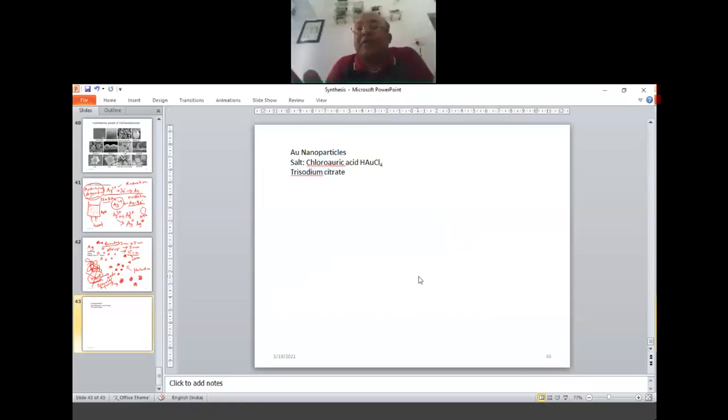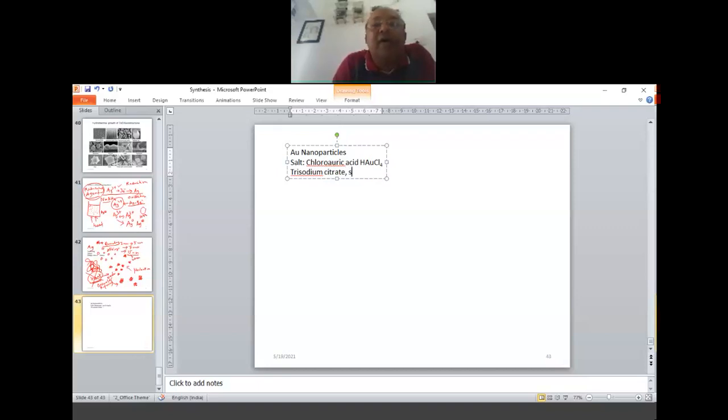All right, so it's a very similar process, but we will use chloroauric acid, dissolve it in water the same way, heat it up, and add the trisodium citrate. Or there are many, like I said, trisodium citrate can be one, or sodium borohydride can be another one.